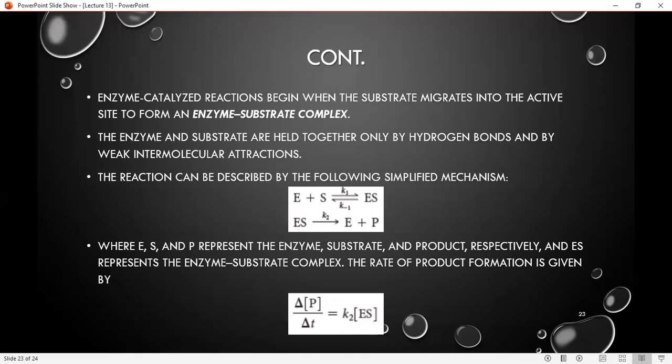This is the phenomenon of enzyme catalysis, that enzymes bind with the substrate at the active site to form an enzyme substrate complex. The enzyme and substrate complex is held together by hydrogen bonds and by weak intermolecular attraction. This equation shows that the enzyme binds with the substrate and makes the enzyme substrate complex. Then the enzyme substrate complex converts into enzyme and product. And the rate of product formation is directly proportional to the enzyme